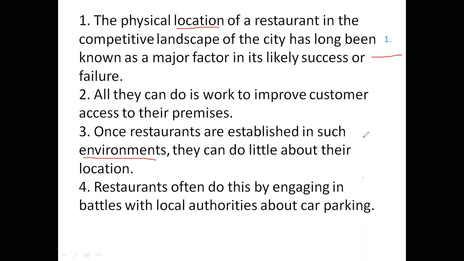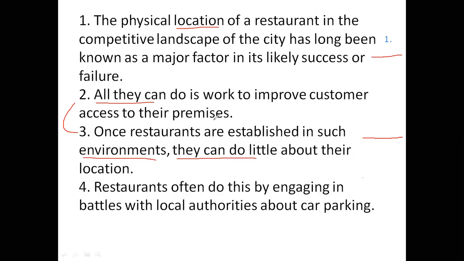I'll just draw this line so that we have found a connection here. Now we have also found one more connection, that they can do little about their location. So they can do little, but there are actually some things that they can do, and that is one of these things, all they can do. So we have found a connection between these two as well. And now restaurants often do this by engaging in battles with local authorities about car parking. So all they can do is work to improve customers' access to their premises.